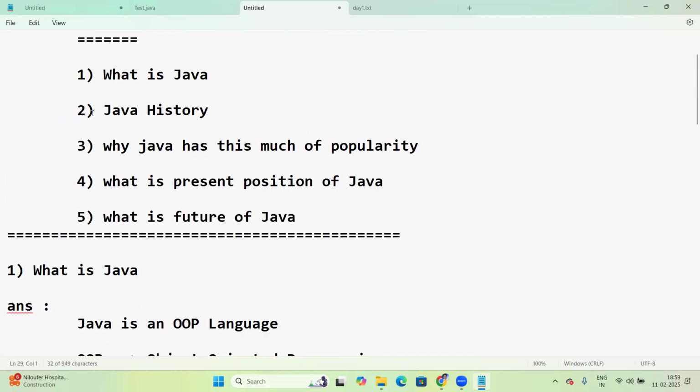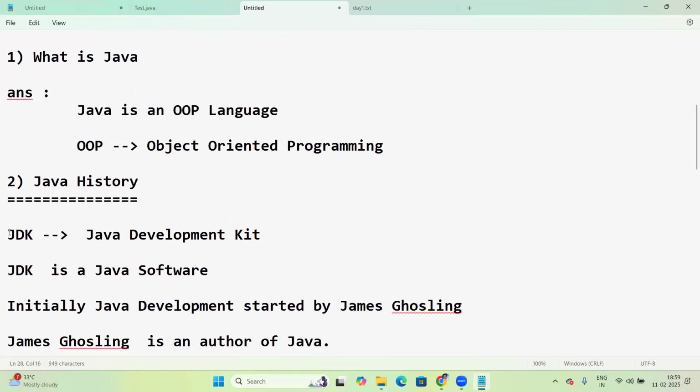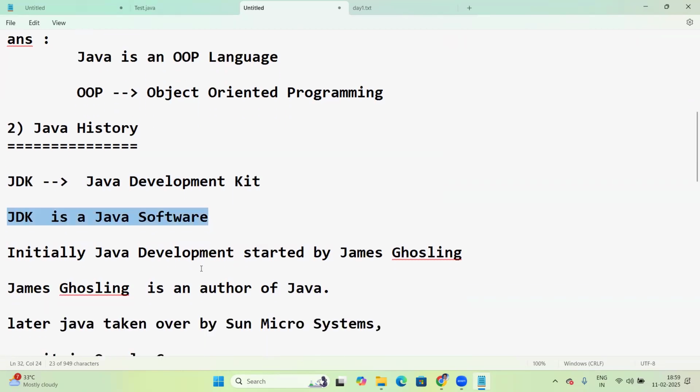Second point, Java history. So Java, JDK. JDK stands for Java Development Kit. JDK is a Java software.